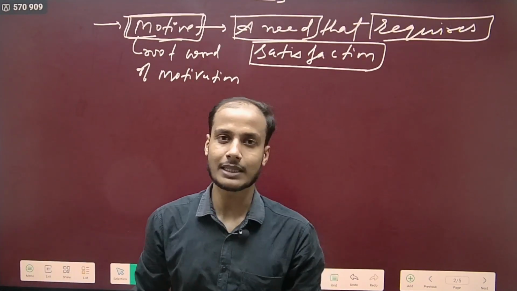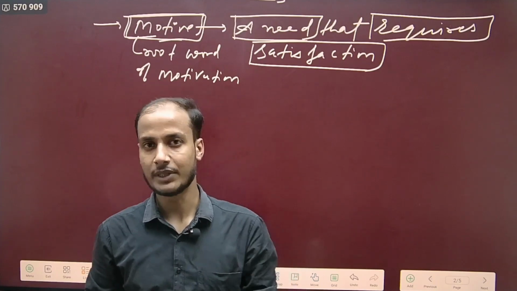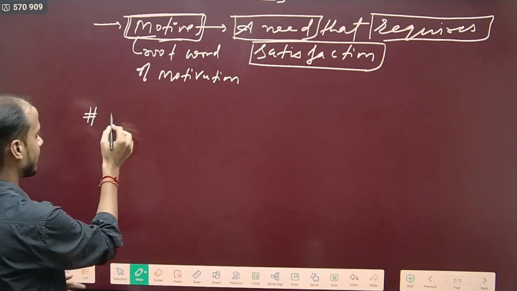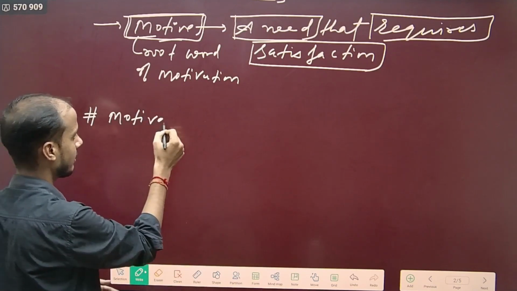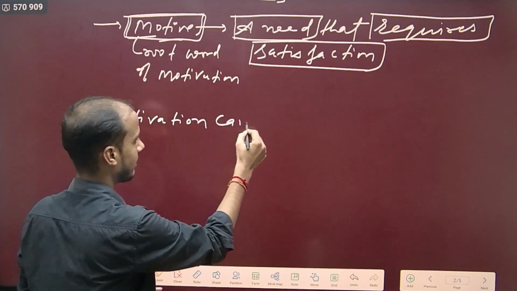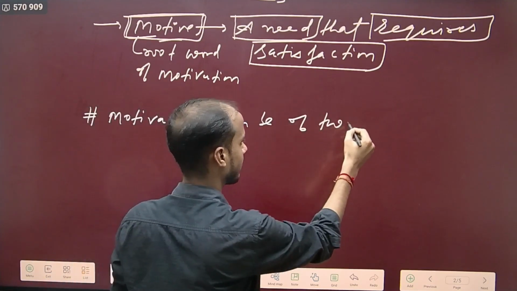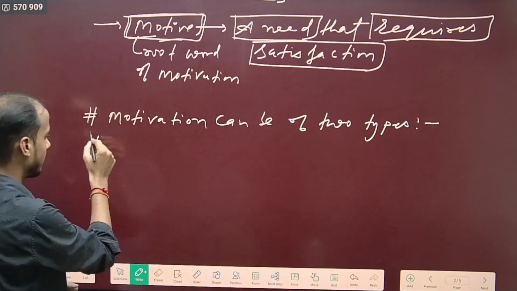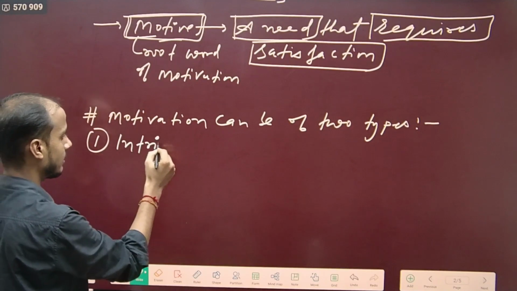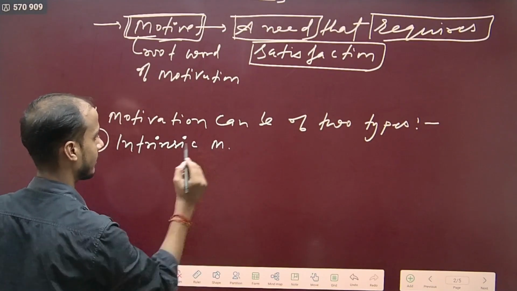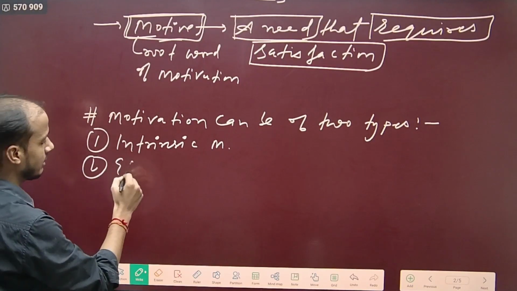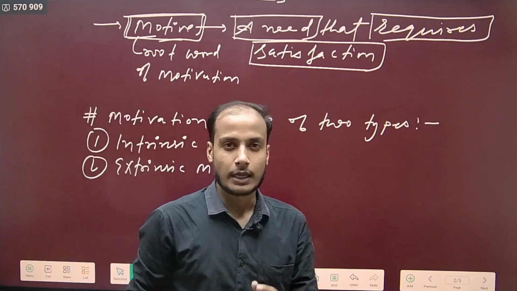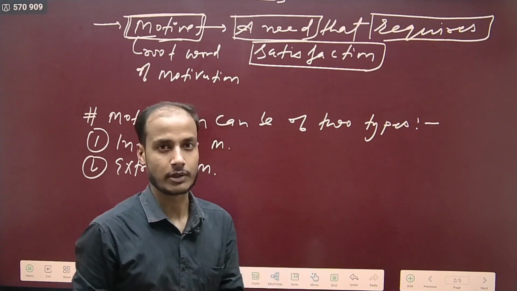Generally in psychology, we understand motivation is of two types. Motivation can be of two types. First is called intrinsic motivation, and second is called extrinsic motivation. Intrinsic motivation and extrinsic motivation.